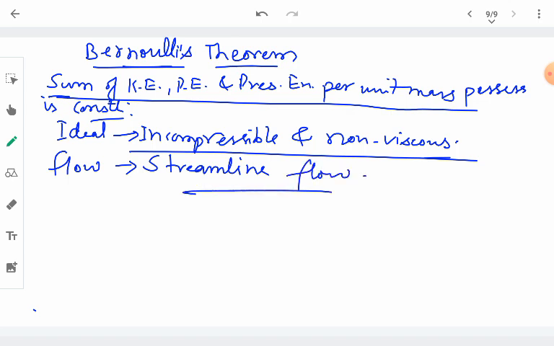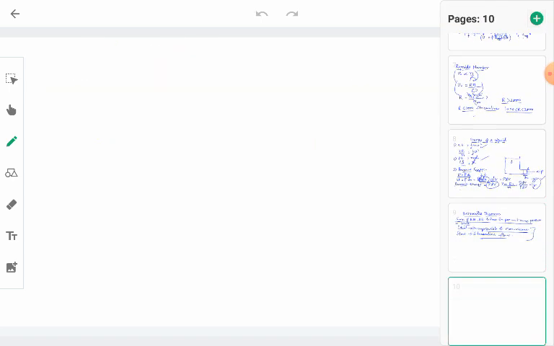When all these conditions are satisfied, the sum of the kinetic energy, potential energy, and pressure energy per unit mass possessed by the flowing liquid always remains constant. We will try to prove Bernoulli's theorem and understand its application in different areas. In order to derive, or prove, Bernoulli's theorem, we take a tube just like this.